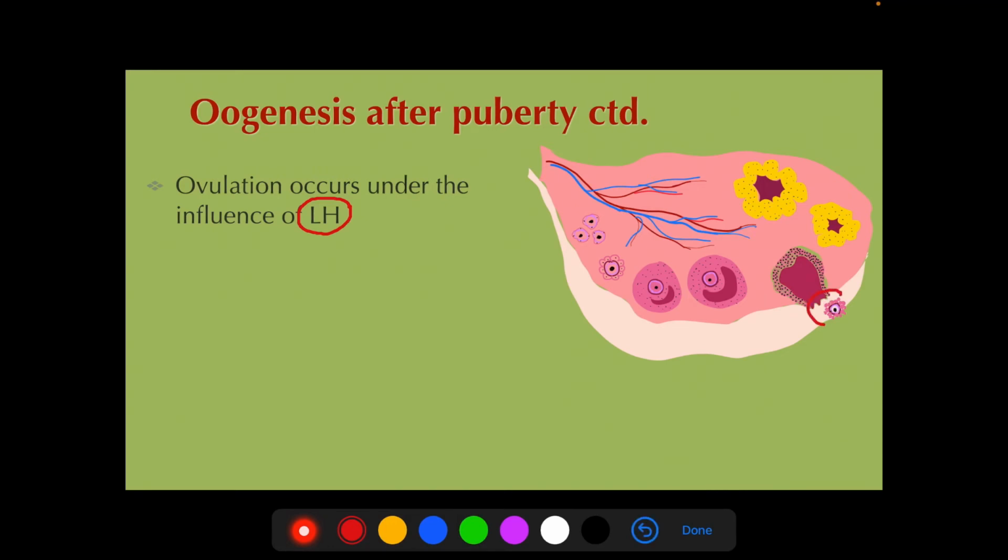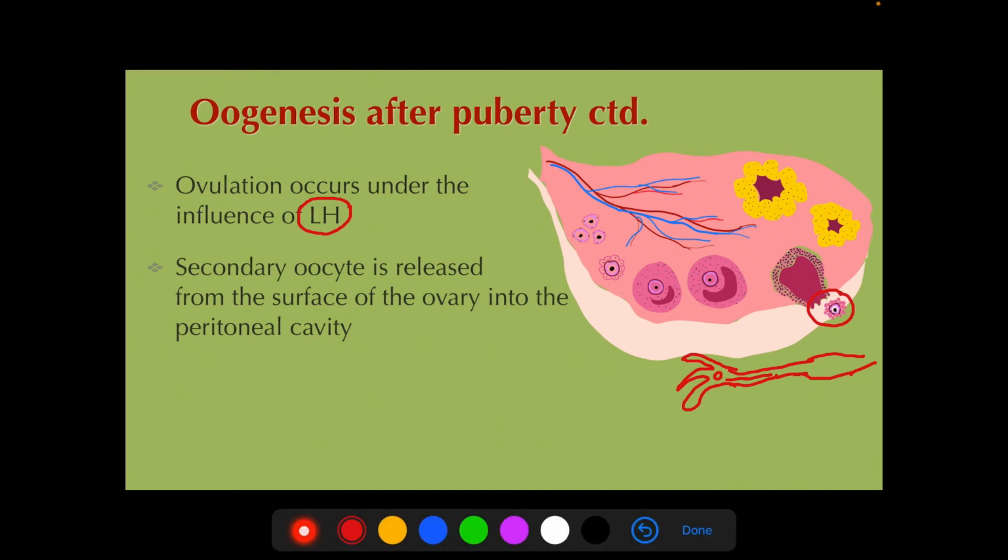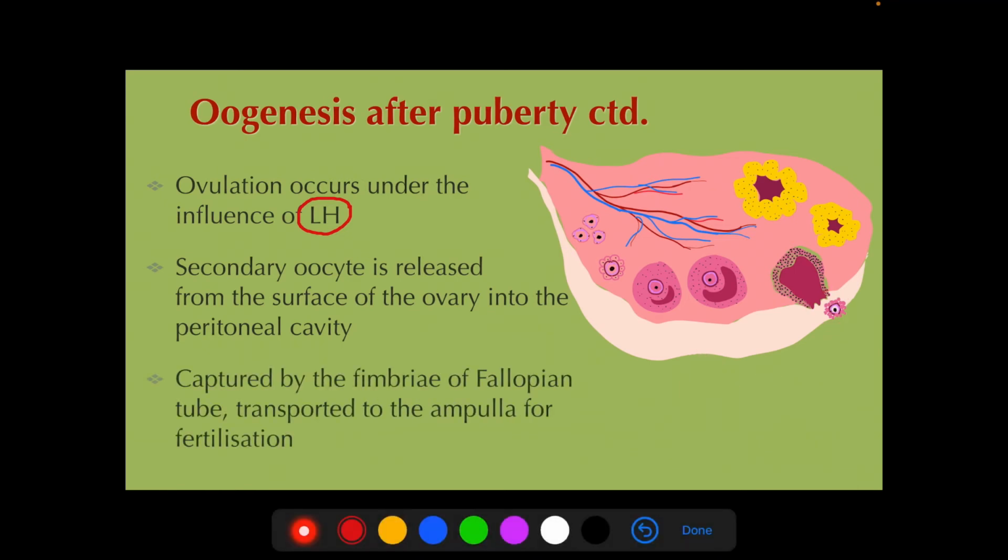and release the secondary oocyte from the follicle and from the ovary. This will be captured by the fimbrial end of the fallopian tube, and the oocyte will be carried to the ampulla of the fallopian tube, where fertilization occurs. So it is released into the peritoneal cavity, and from there the fimbriae of the fallopian tube will capture it and transport it to the ampulla where fertilization occurs.